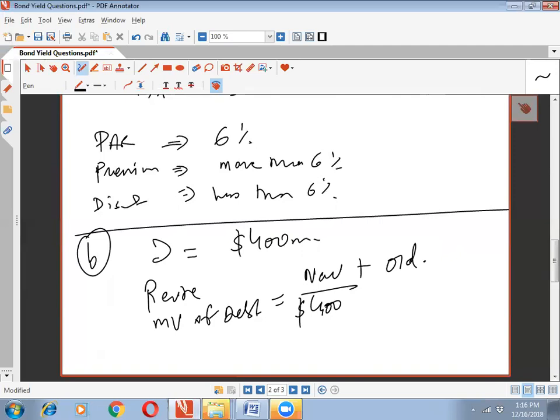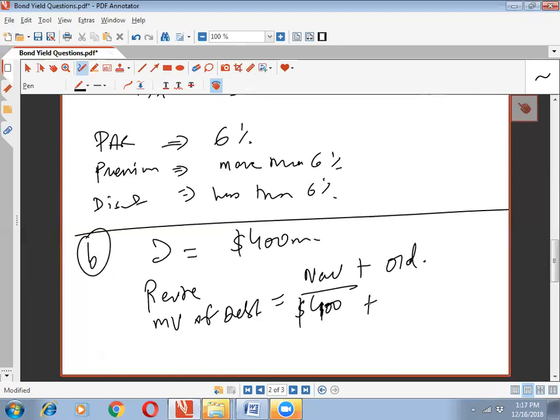Obviously, we are going to be issuing it at a market rate. So that means if the coupon rate is equivalent to the market rate, then the par value is equivalent to the market value. This is the concept that we discussed. So we would have a market value of $400 million. Is that okay? Now what next? The new bond would have a market value of 400. The market value of the old debt would now be changed. Why is it going to be changed now? Because the company's credit rating has changed.